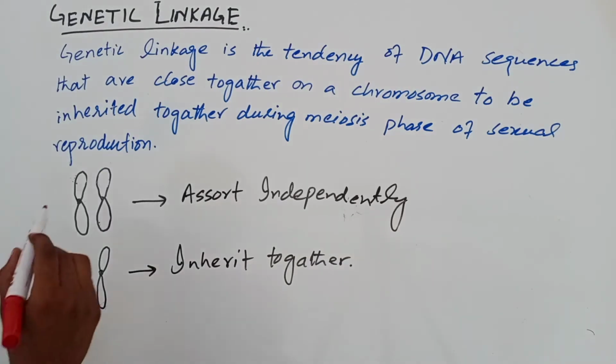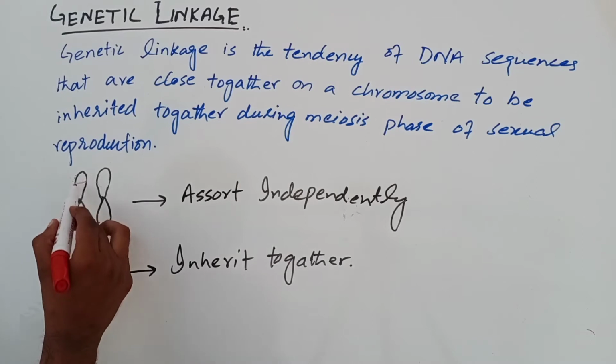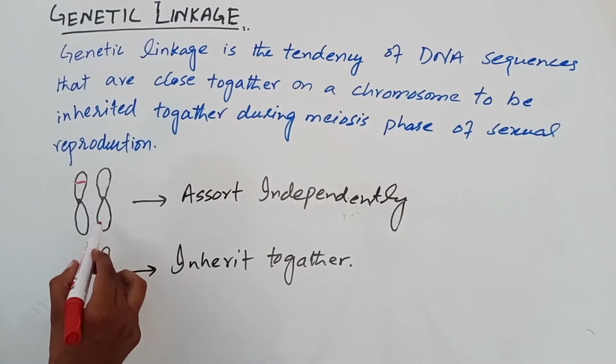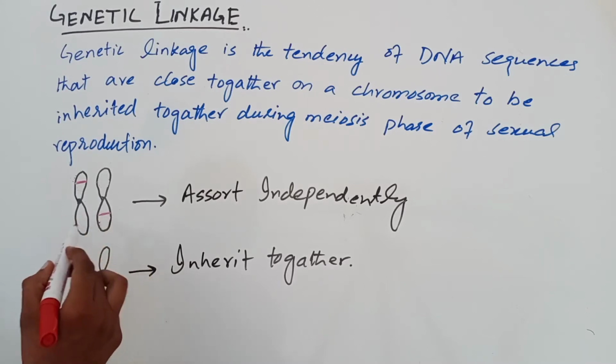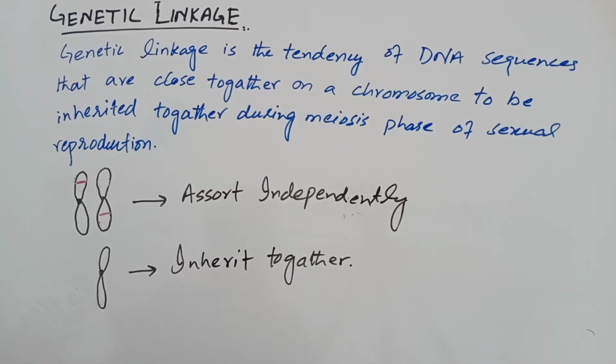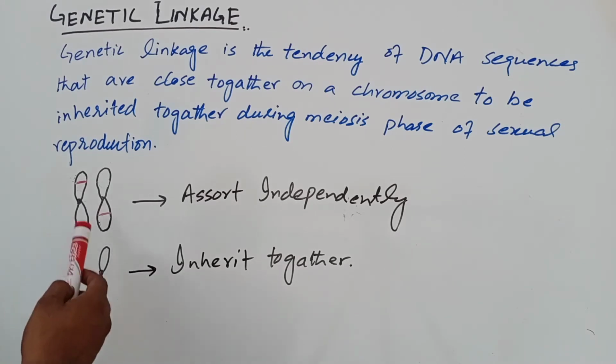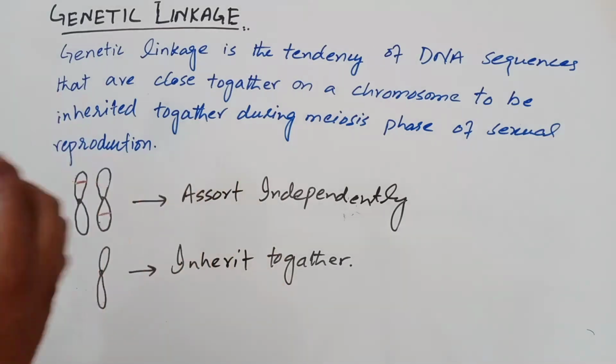When genes are present on different chromosomes, meaning one gene is present on this chromosome and another is present on this chromosome, then the characters they control appear in the next generation following Mendel's law of independent assortment. It means that genes present on different chromosomes assort independently.